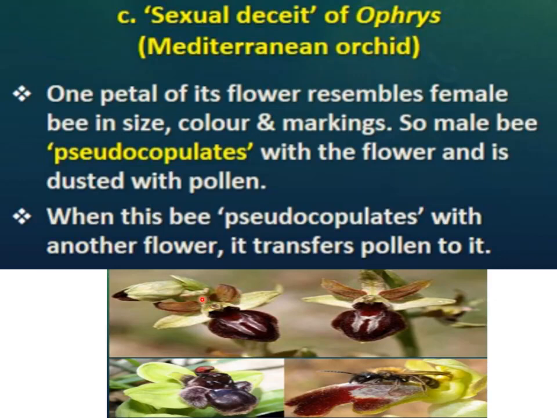of this Mediterranean orchid. Okay, when this bee pseudocopulates with another flower, it transfers pollen to it, right? When the same male bee goes to another flower to pseudocopulate, the pollen grains which have attached to that male bee get transferred to another flower of the orchid. Okay, and this is how pollination occurs in the orchid, and the male bee is getting benefit of pseudocopulation. Okay, so both orchid and bee are getting benefit from each other.